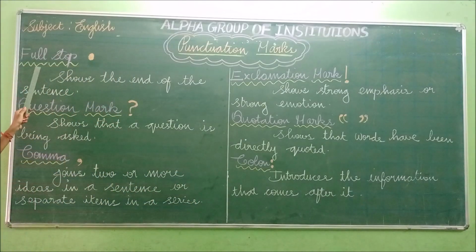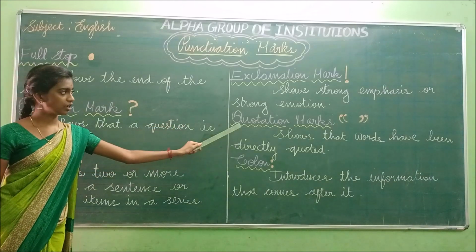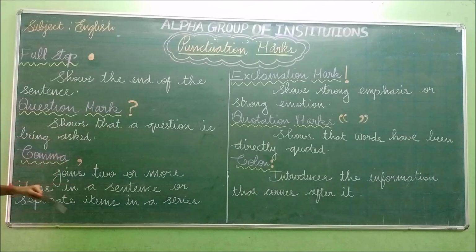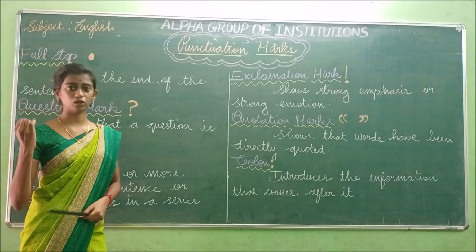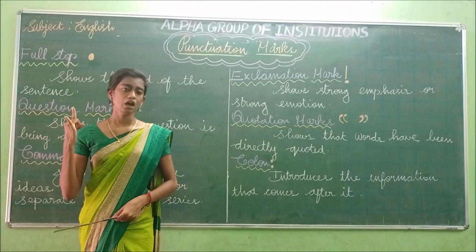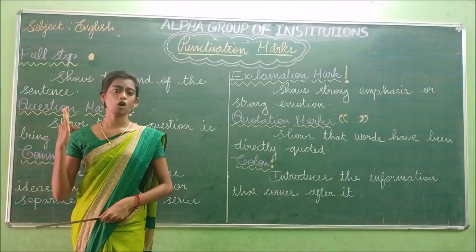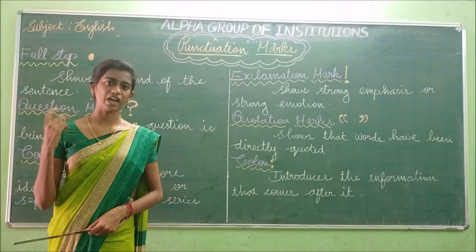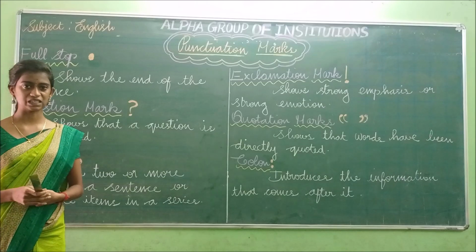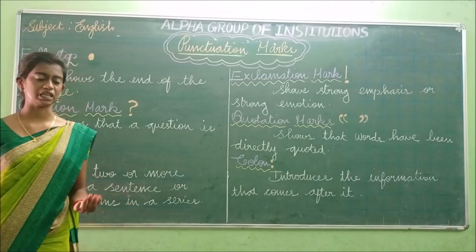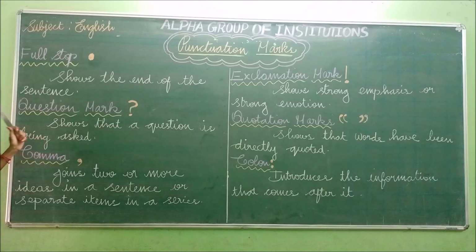So now we have learned about the full stop, question mark, comma, exclamation mark, quotation marks, and colon. We'll recall it once again. The full stop shows the end of the sentence. So we have to use a full stop at the end of the sentence, if the sentence has a complete sense, or if the sentence is in the declarative form. And what is a declarative sentence? A declarative sentence states something and gives some information. In those cases, we have to use this full stop.